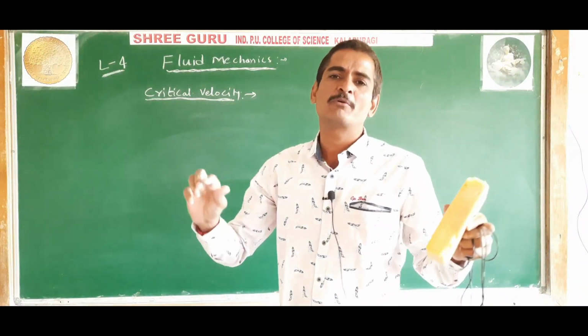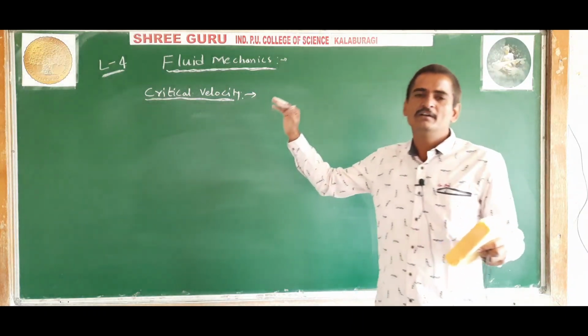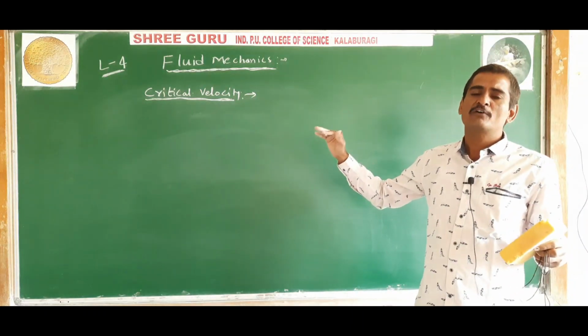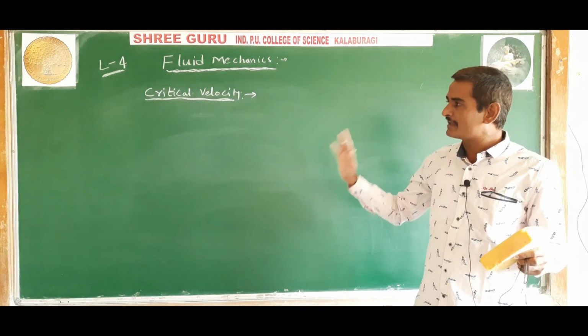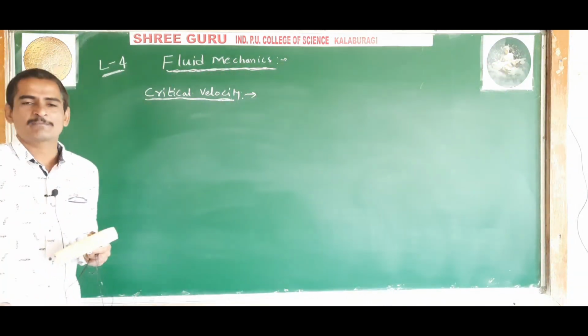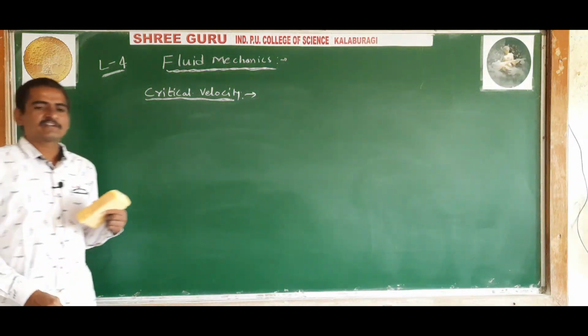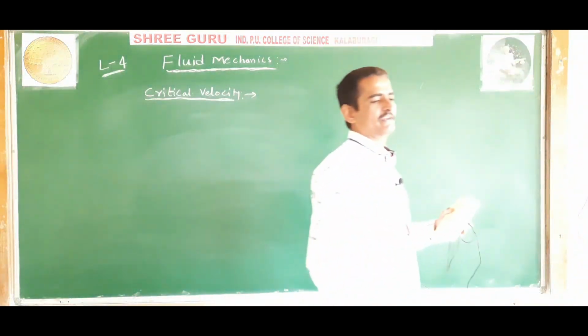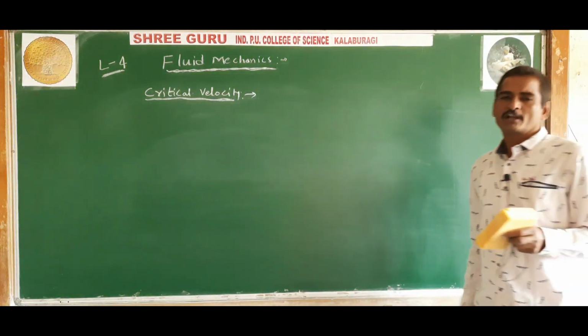If the velocity of the liquid is less than that critical velocity, then the liquid is said to have streamlined flow. If the velocity of the liquid is greater than the critical velocity, then the liquid is said to have turbulent flow.